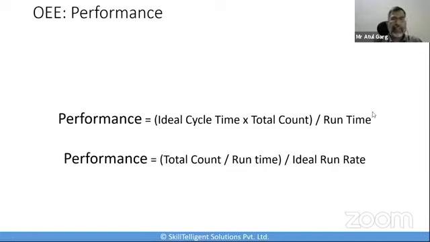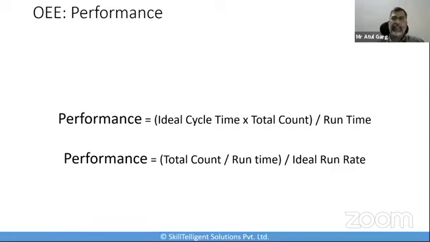Now, when we multiply this by the total count, the result is the net runtime, which basically means the fastest possible time to manufacture the parts. And since rate is the reciprocal of time, performance can also be calculated as performance equals total count divided by runtime, overall divided by the ideal run rate. So this is another way in which we can calculate the performance.